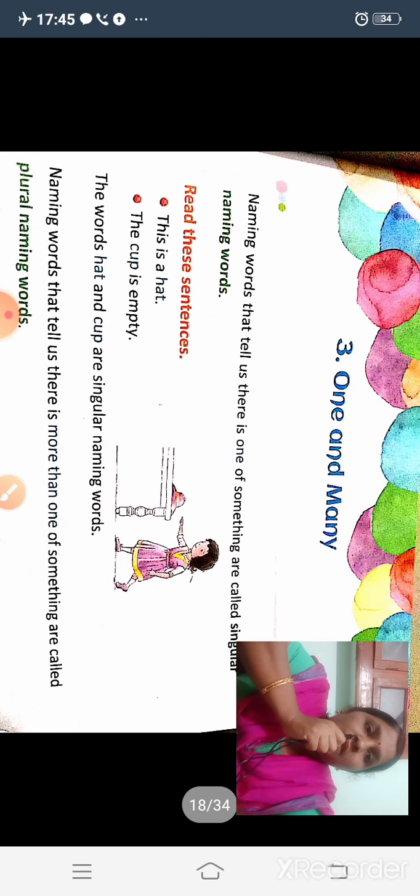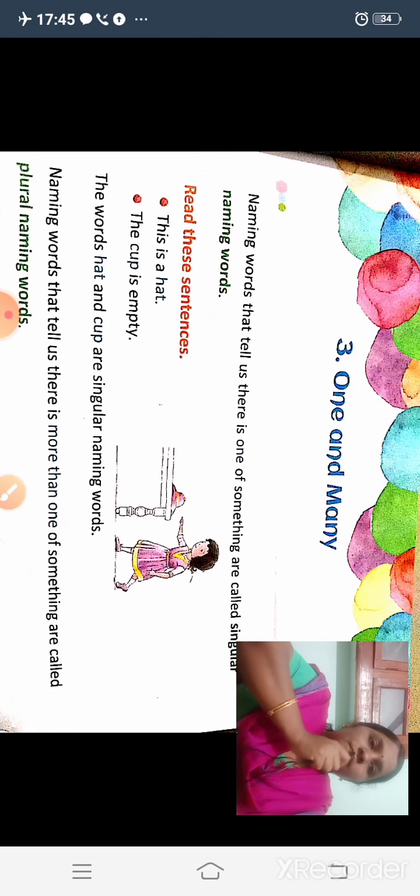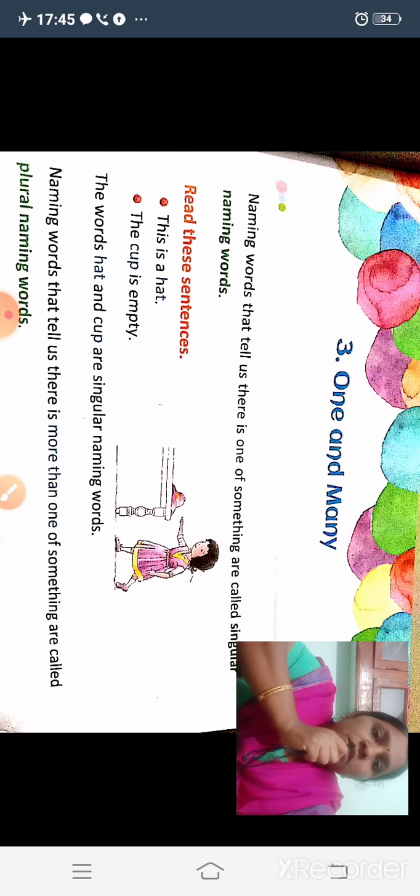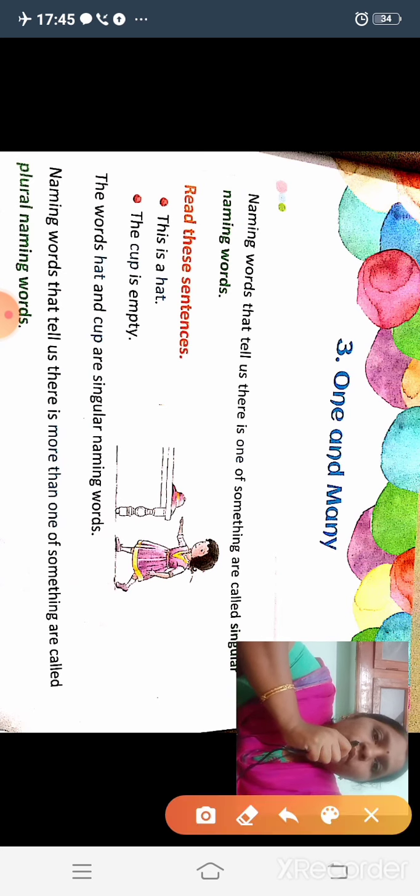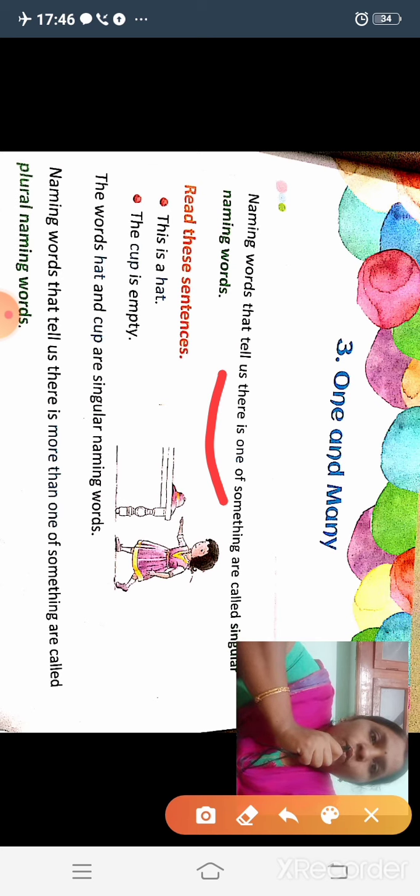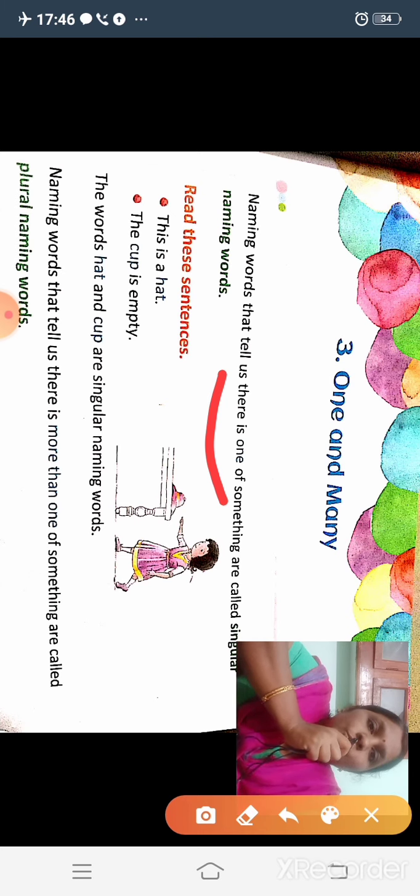Take page number 7 in your grammar book. Some rules are given there. Naming words that tell us there is one of something are called singular naming words. So nouns that tell us there is only one of something are called singular nouns. For example, two sentences are given there: This is a hat. The cup is empty. So hat and cup are nouns.